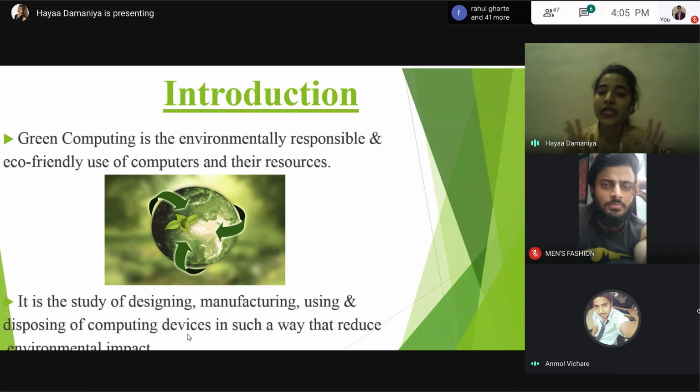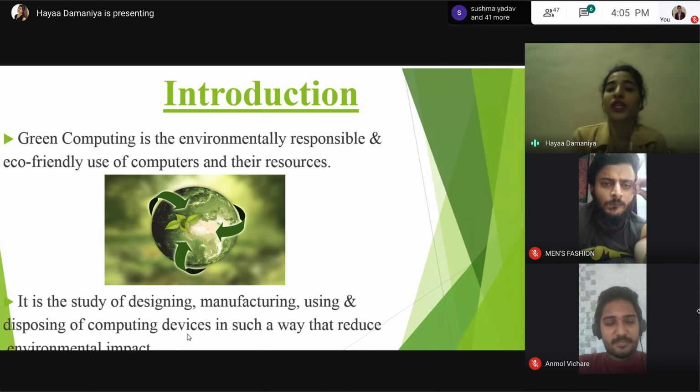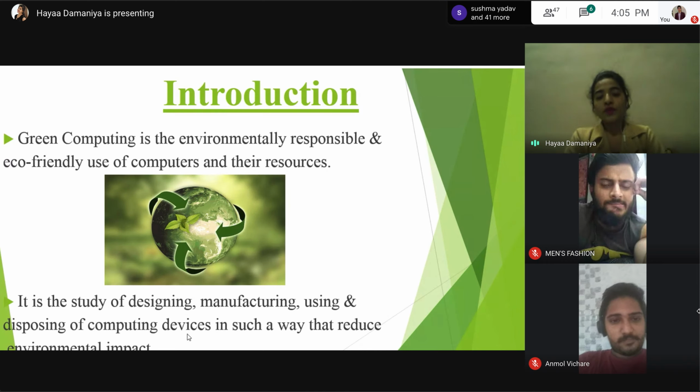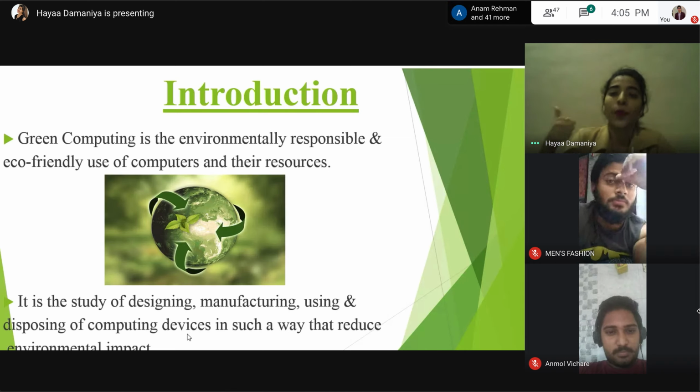Now, it is an emerging concept of reducing hazardous materials and saving our environment from the harmful impact which is generated by our computers, printers, laptops, and other electronic devices. So, this concept, green computing, is basically concerned with the triple bottom line. What is this triple bottom line? That is the people, the planet, and the profit.